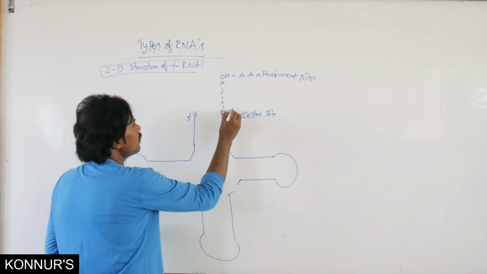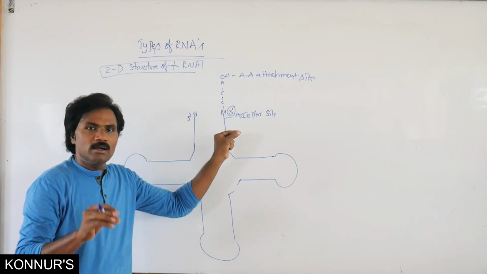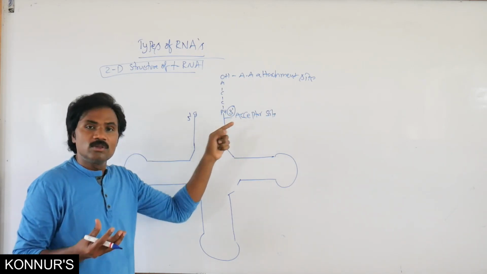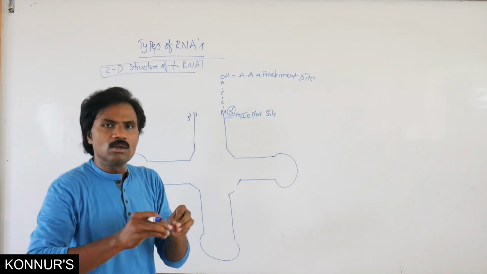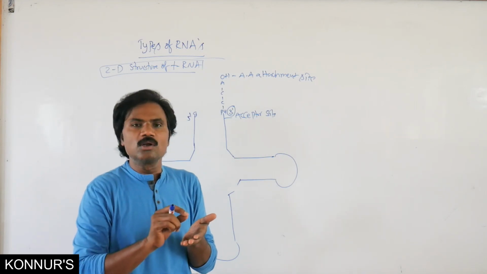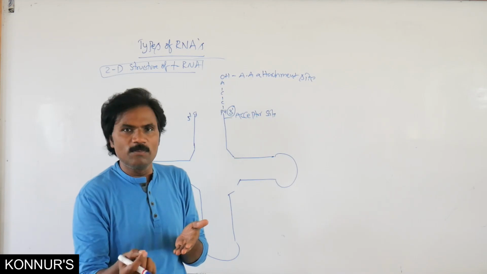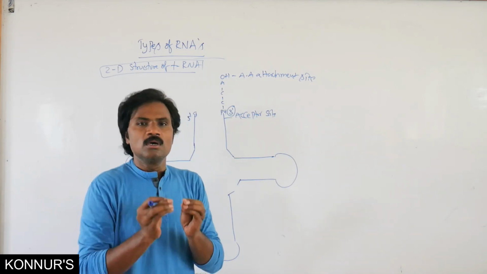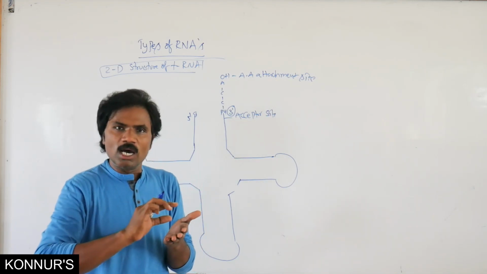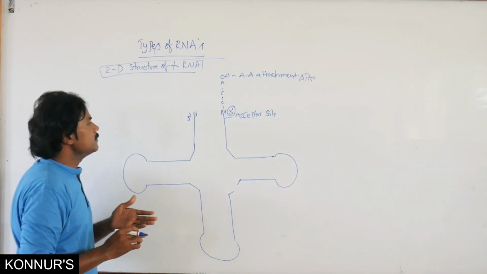That is important from the exam point of view: where does the amino acid bind, the 3 prime or the 5 prime end? Normally, in that particular RNA, what is the polarity in which it is coded? That is most important: 3 prime to 5 prime, or 5 prime to 3 prime, or both? You must write 5 prime to 3 prime. That is the polarity of that particular strand.